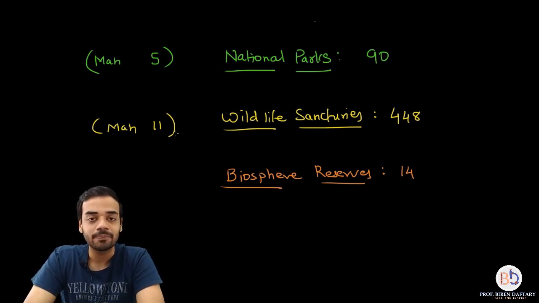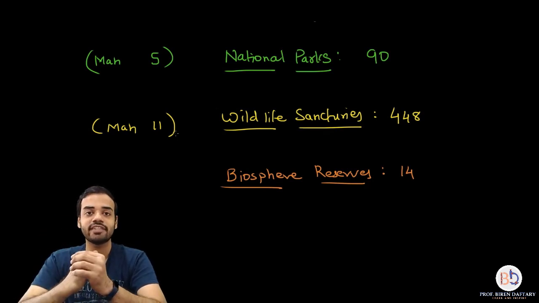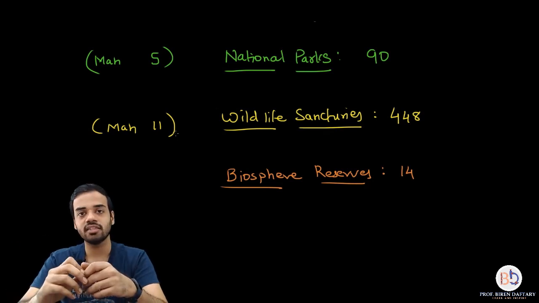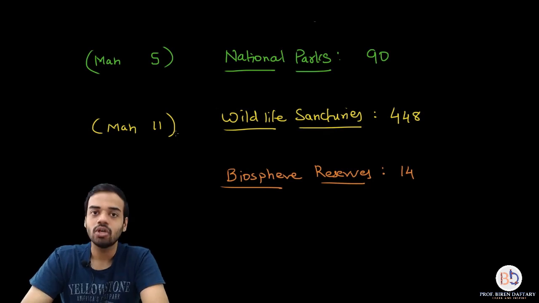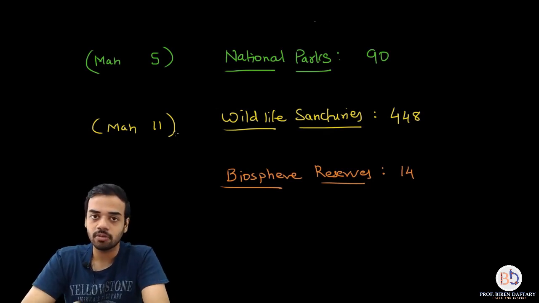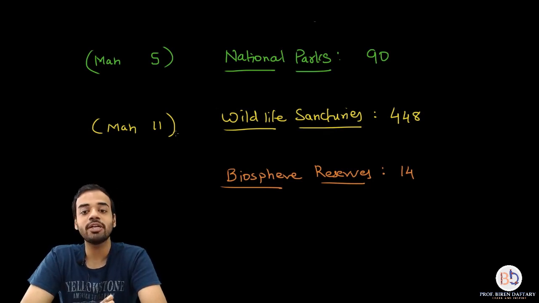Is that clear? Okay, so I have told you three differences between national parks and wildlife sanctuaries. Area wise, it is not that one of them is bigger than the other. It depends on which national park or wildlife sanctuary you are talking about. But number wise, please remember national parks are much less compared to wildlife sanctuaries. Now coming to biosphere reserves.